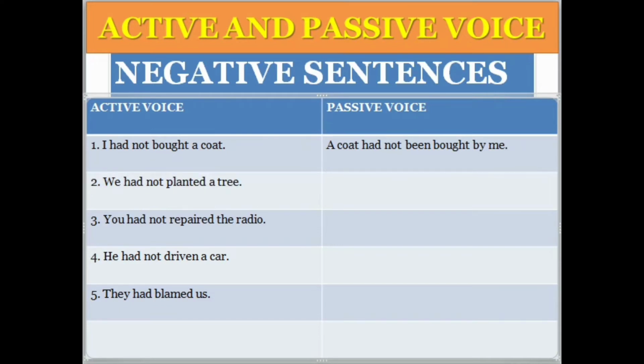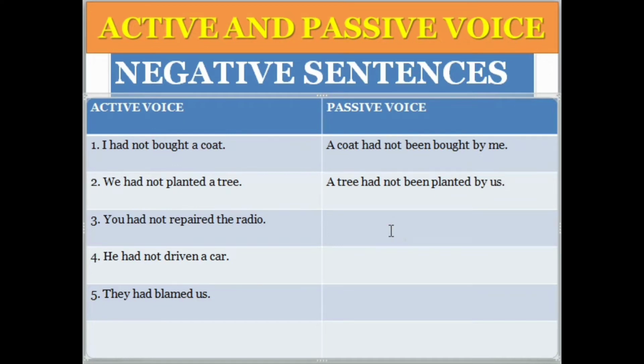So we have the second sentence. We had not planted a tree. So how to change? Tree is the object, so tree will come here as the subject. A tree had not been planted by others. So we will change it to others.